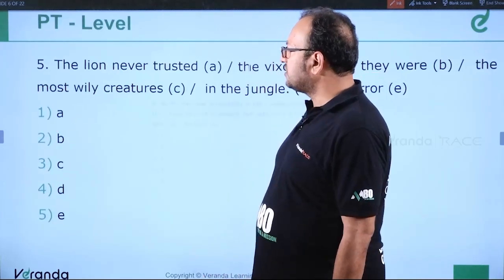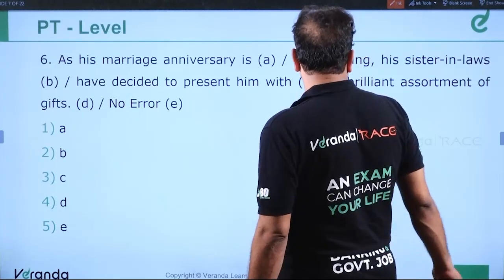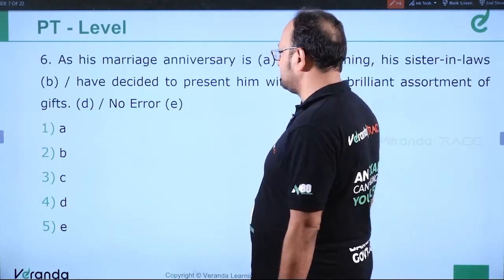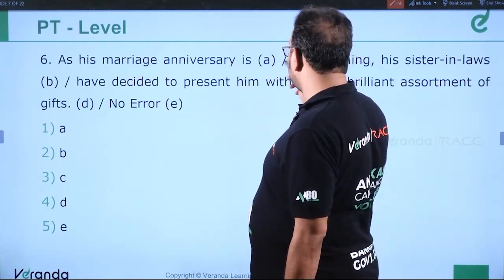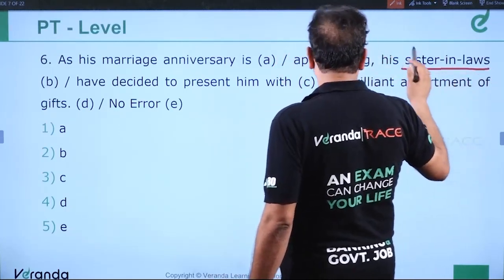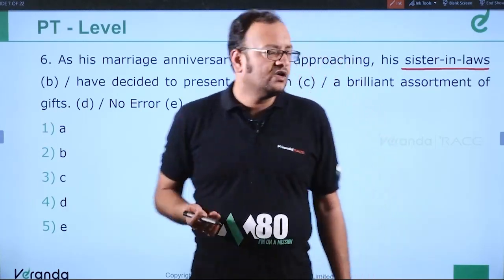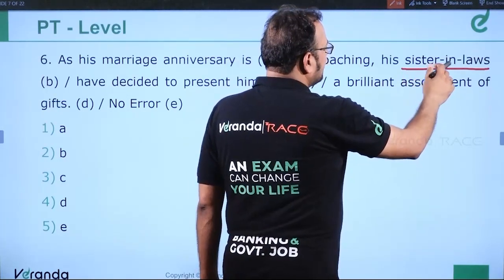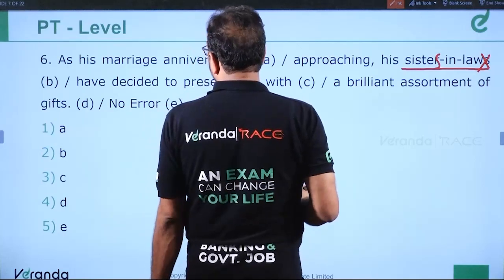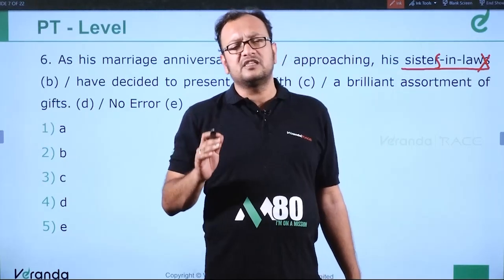Moving ahead to question number 6. As his marriage anniversary is approaching, his sister-in-laws have decided to present him with a brilliant assortment of gifts. As his marriage anniversary is approaching, no error till now. His sister-in-laws, so this is incorrect. The plural of a compound noun, or for that matter a hyphenated noun, we will say it's a compound noun. The plural is not sister-in-laws, it should be sisters-in-law. As his marriage anniversary is approaching, his sisters-in-law. The plural is sisters-in-law and not sister-in-laws.